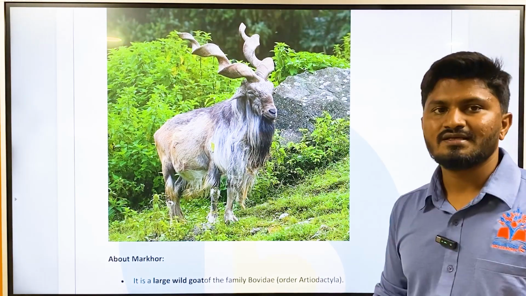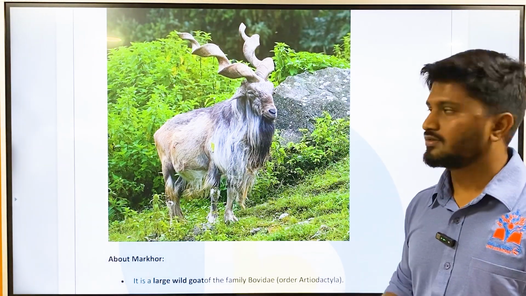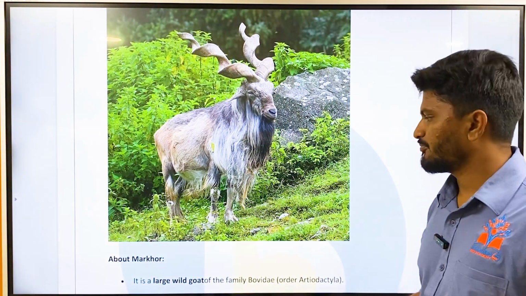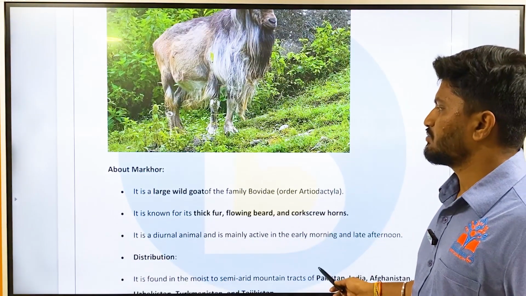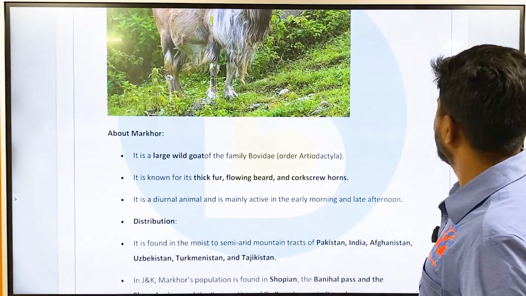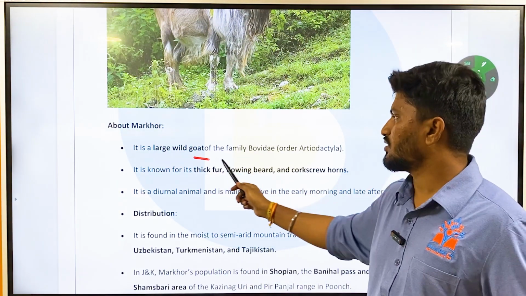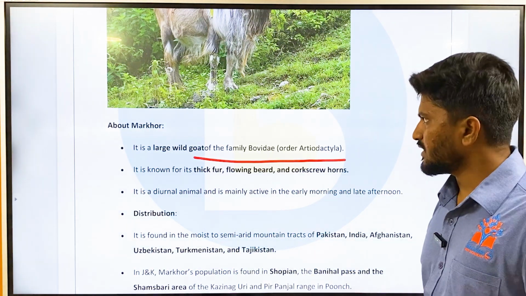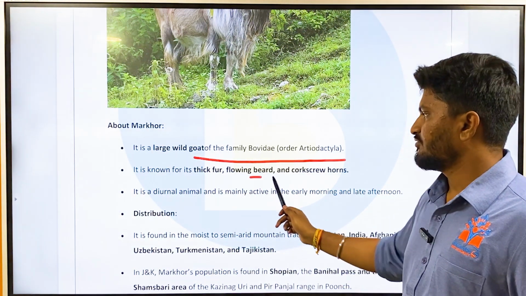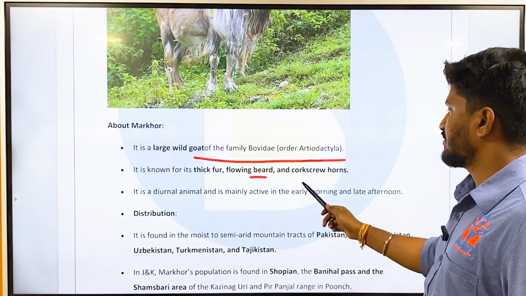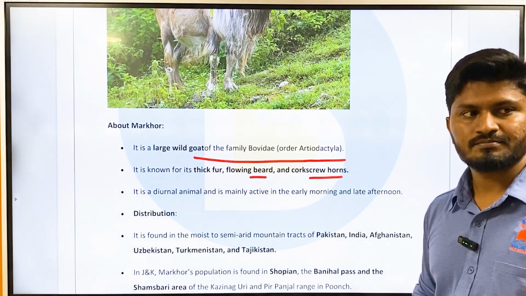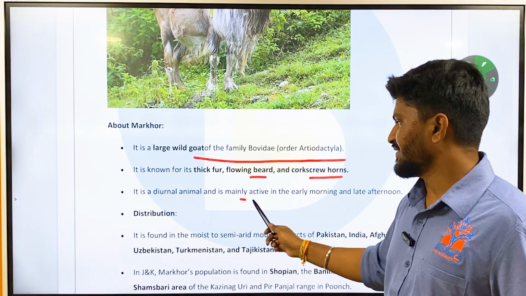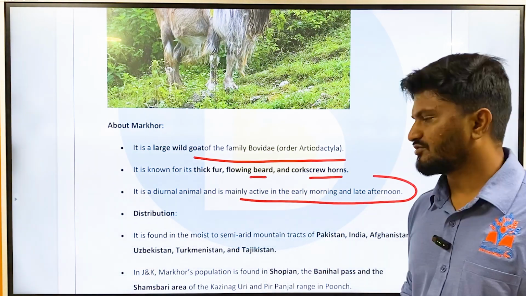It is also called the screw horned goat because the horn is like a screw. So we'll try to understand about Markhor. What is Markhor? It is a large wild goat of the family Bovidae. It is known for thick fur, flowing beard, and corkscrew horns. It is a diurnal animal and is mainly active in the early mornings and late afternoon.